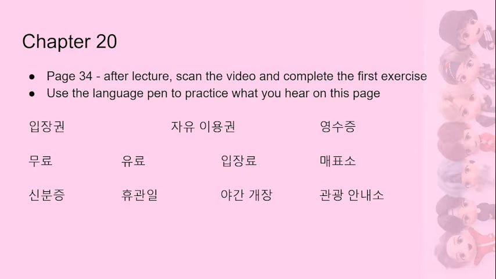And then we have 신분증. These are like identification documents or identification cards. 휴관일, days of closure for a business or some other institution. Then we have 야간 개장, night opening for some sort of attraction or event. And then we have 관광 안내소, which is a tourist information office.